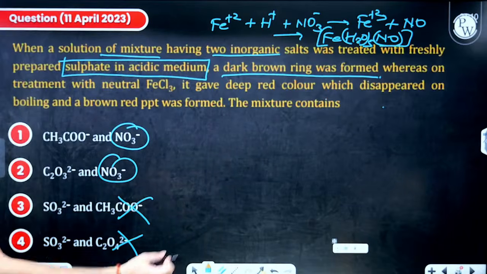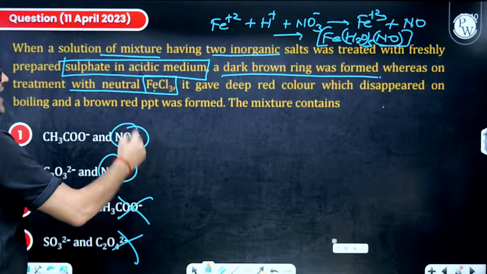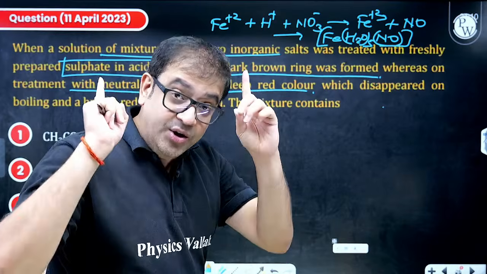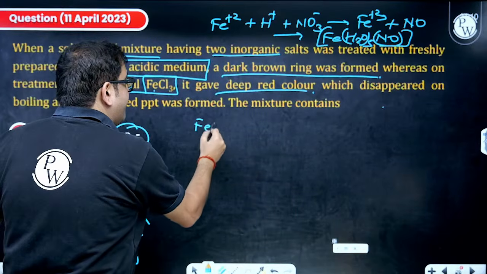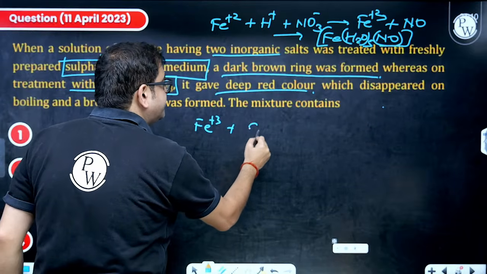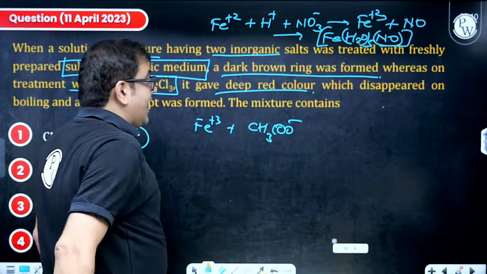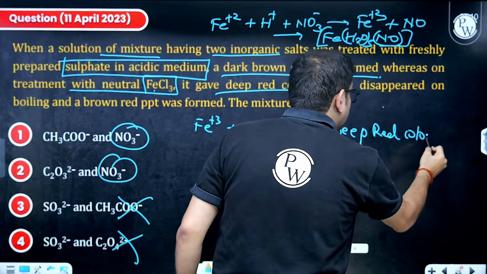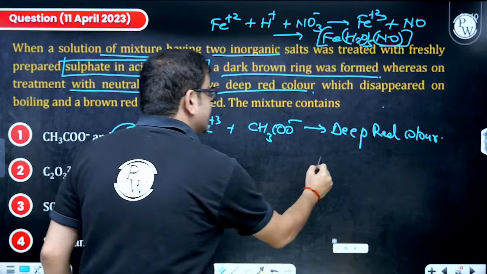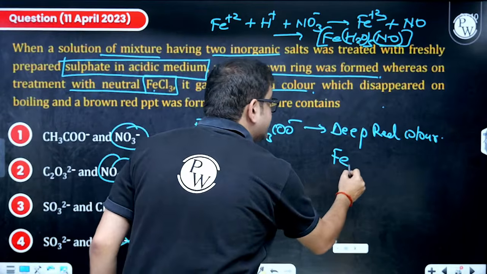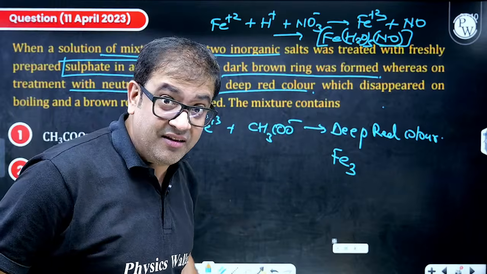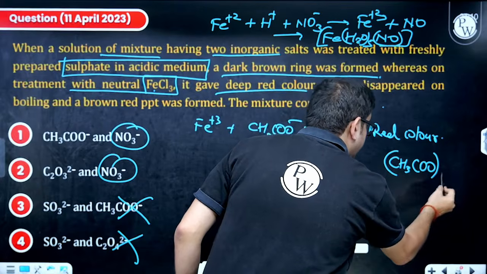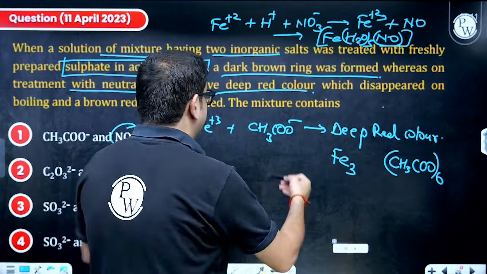The other one is saying, on treatment with FeCl3, who reacts with FeCl3 and forms a deep red color? Sir, this is also classic acetate. You should remember this, sir: whenever we have ferric ion, it loves acetate ion and forms a deep red color complex. What is that exact complex? Sir, the exact complex has at least 3 ferric ions giving +9 positive charge. Sir, you have 6 acetate ions giving -6, but I need more too. So this happens in basic medium.